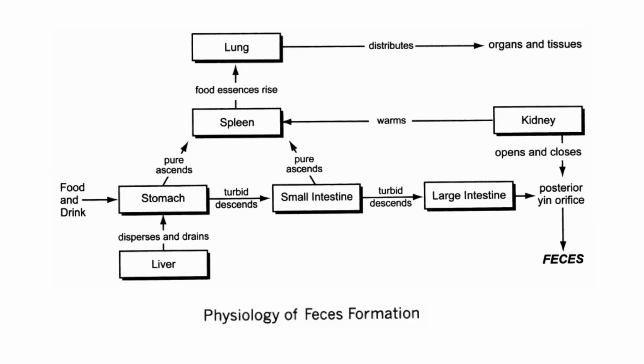So from the spleen also, the kidney, with its warming function to the spleen, will help the food essence to rise to the lung. The liver, with its dispersing and draining function, will help the stomach in its function to separate the pure and the turbid.